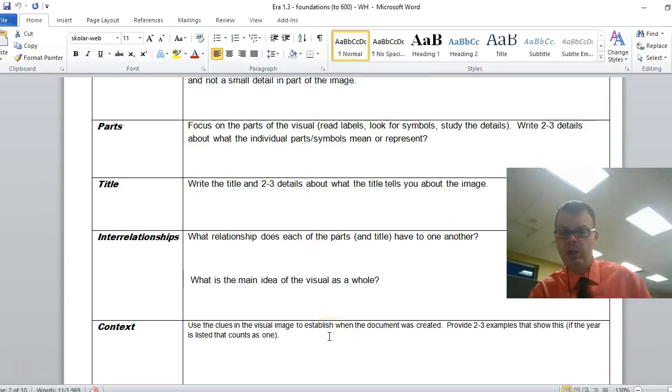So, when do you think this map was created? That's not as big of a deal. Let's really focus here on how does this map fit in with early agricultural societies, urban societies, and pastoral societies? How does it go with that? Why don't you fill out context with your partner right now? I'm going to pause the video.